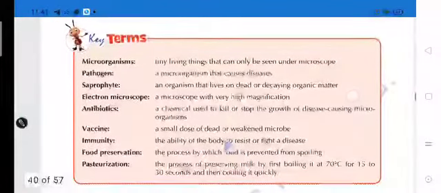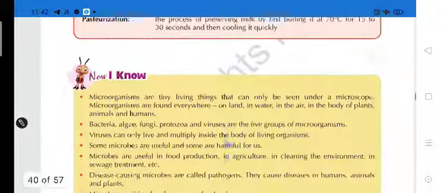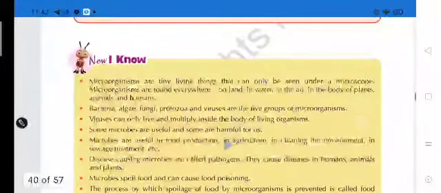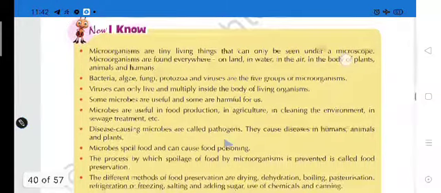Now students, here are the terms. In these terms, one by one you have to understand the meaning of microorganism, pathogens, saprophytes, electron microscope, antibiotics, vaccine, immunity, food preservation, and pasteurization. Then whatever you have studied, now you are able to answer.